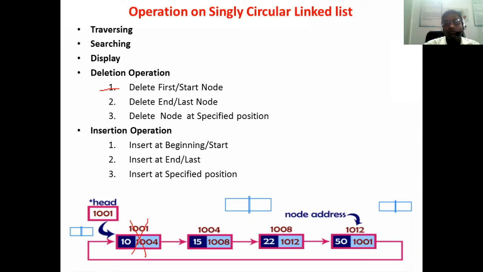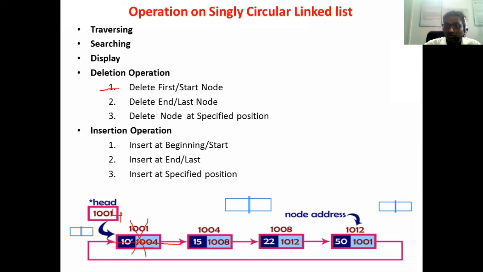1001 was the first node. 1001 has the address 1004 in its address field, so 1004 will be the first node now. Now this is actually the first node, 1004. So in head we have to change the address. There is a 1004 as the starting address. Likewise, we have to delete the very first node.